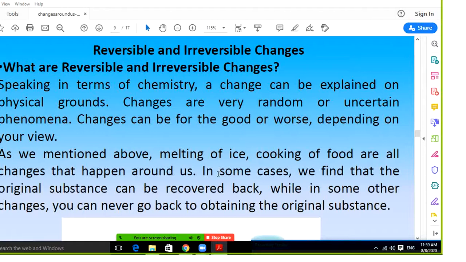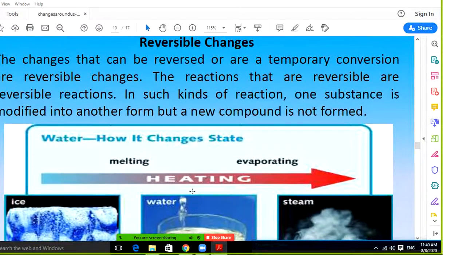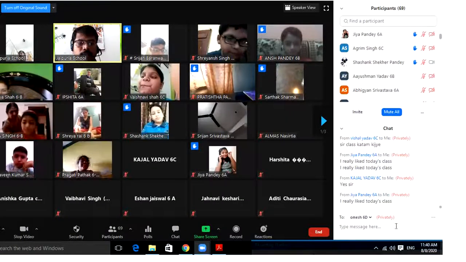In terms of chemistry, changes can be explained on physical grounds. Changes are very random, uncertain phenomena, which can be for good or worse depending on your views. So we mentioned above melting of ice, cooking of food, all the changes that happen around us. In some cases we find that the original substance can be recovered, and in some other changes you can never go back to obtain the original substance. So thank you students. If I am talking about reversible change, that also we have seen, and I hope that everything is clear to you all.